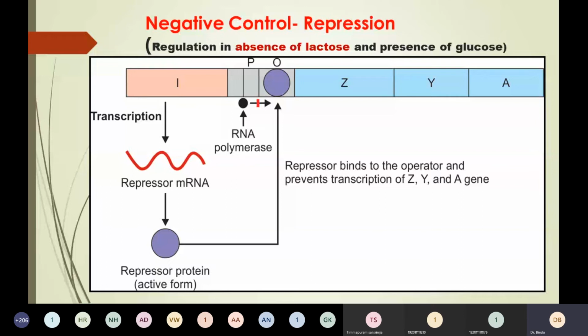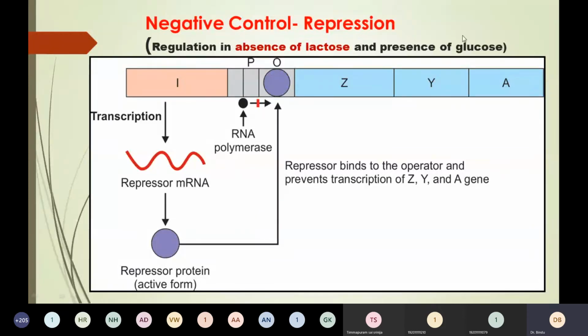Coming to the second one, absence of lactose and presence of glucose. What happens? Here, if there is absence of lactose, the lac operon is repressed. That means there is no gene expression and there is gene silencing. Because lactose is absent, there is no need for the cell to produce the enzymes required for lactose metabolism. So the repressor protein goes and binds to the operator site, number one.